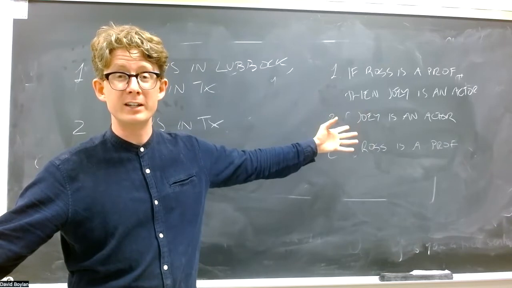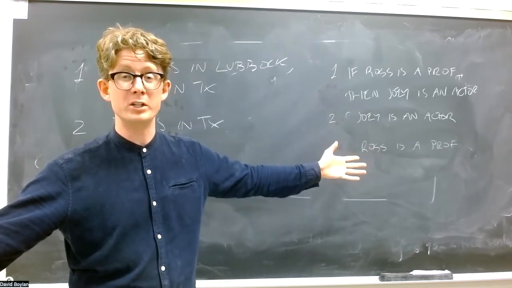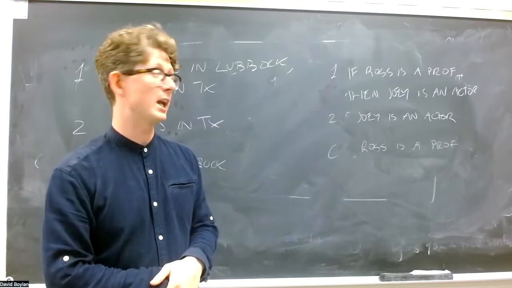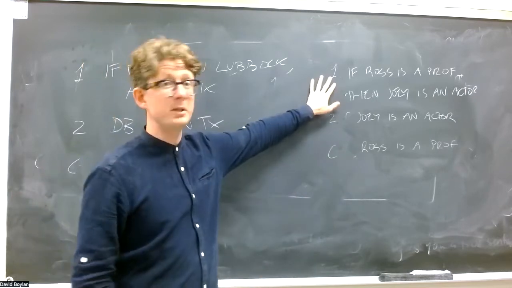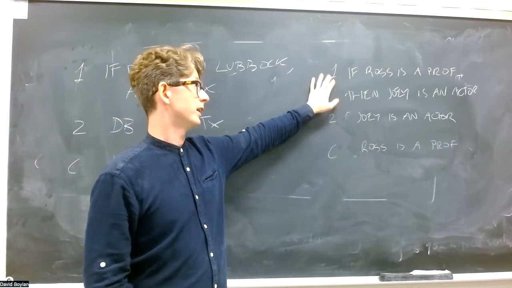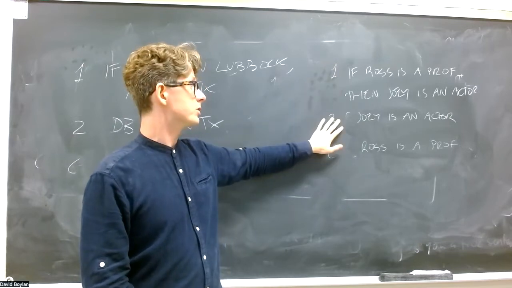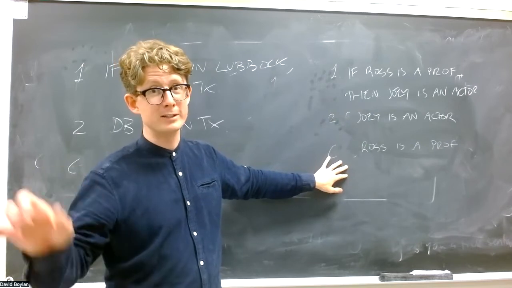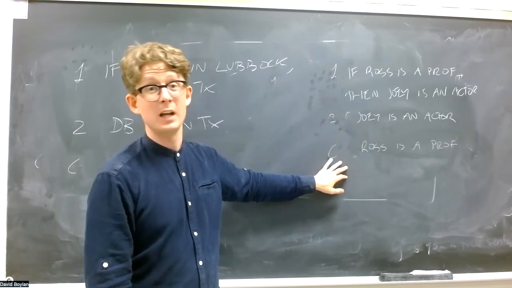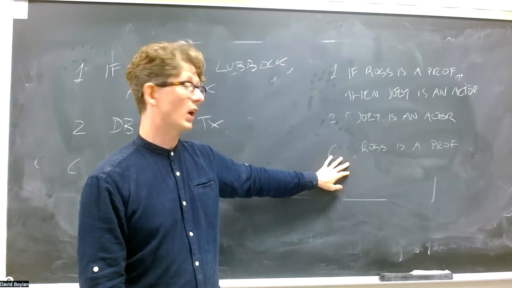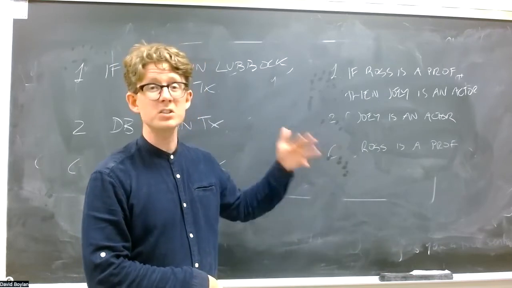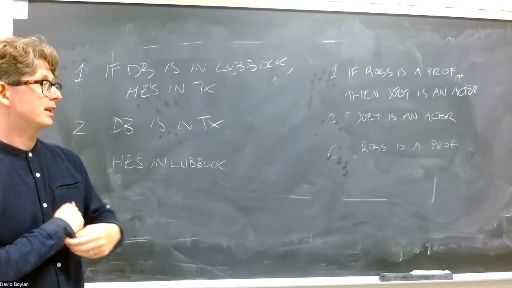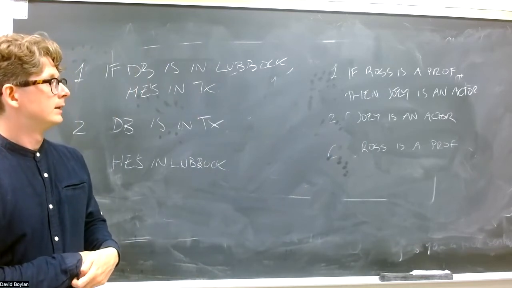Suppose Joey decided, whether or not Ross is going to be a professor, I'm going to become an actor. He decided that regardless of what would happen, he would become an actor. Then this would be true, and it's also true that Joey's an actor. But we could also add, contrary to what actually happens in Friends, of course, the supposition that Ross is not a professor. So this is also an invalid argument if you think about it. Maybe a little bit hard to see, but it can be seen.